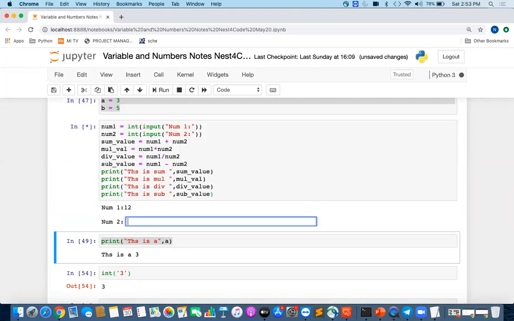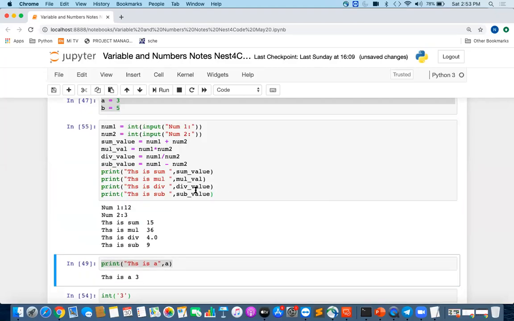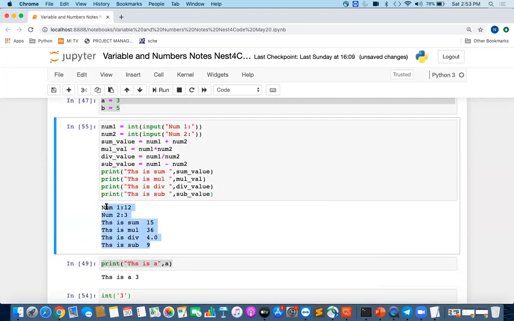So let us suppose we are doing 12, 3. Now everything worked, right? Because the issue in all the last cases was that all the input was coming as a string and we had not converted it to an integer, and that's why it was failing. But now because we have converted to an integer, it's working fine. So this is our first program that we have done today, which is a basic calculation.